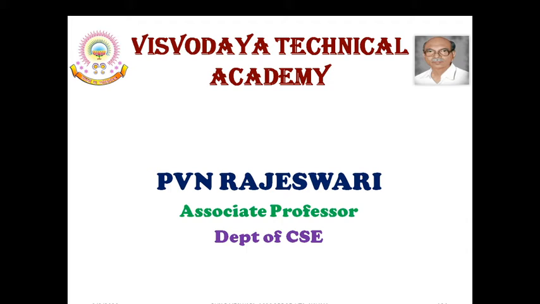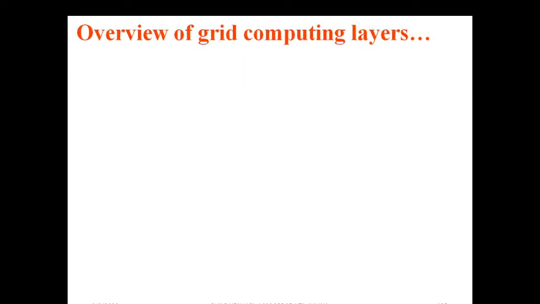So today is the last class of the first unit. It's a very small topic today. Before moving to the last topic of this unit, we have one more topic to discuss regarding the overview of grid computing layers. How many layers do we have in total? I found one more architecture from the internet which is suitable to our concept.